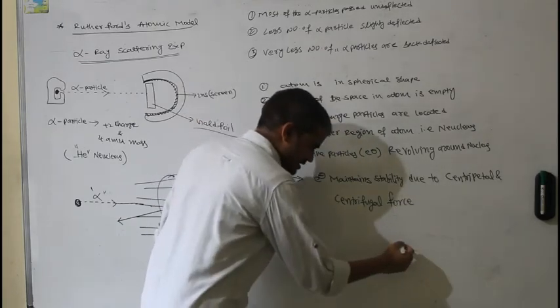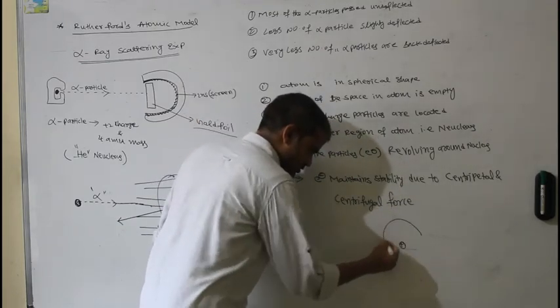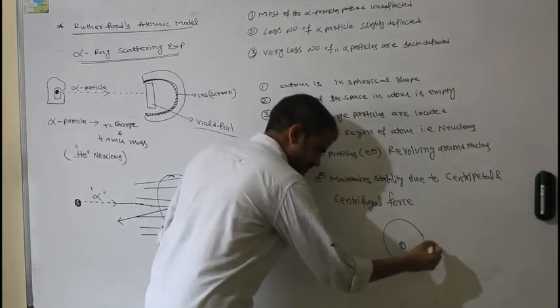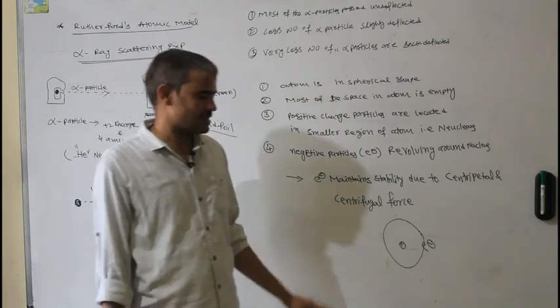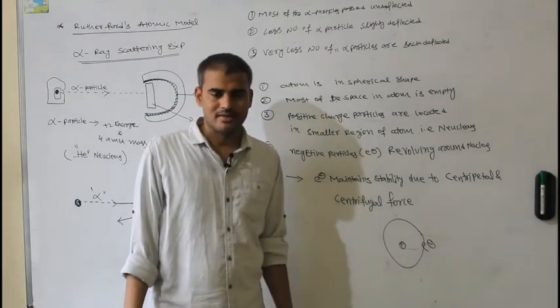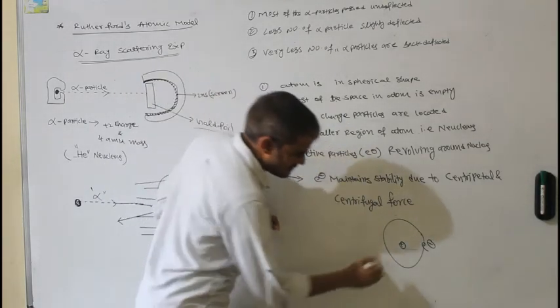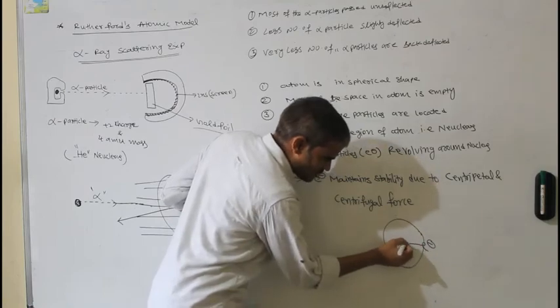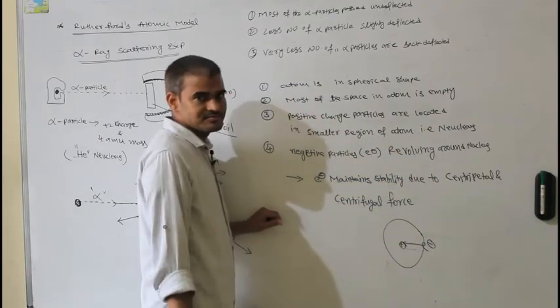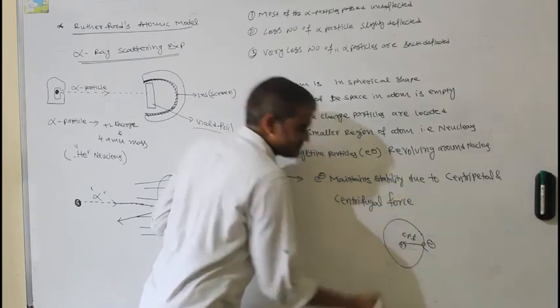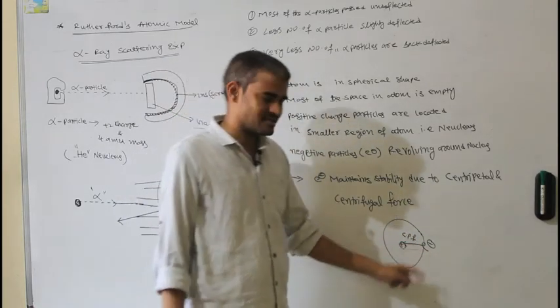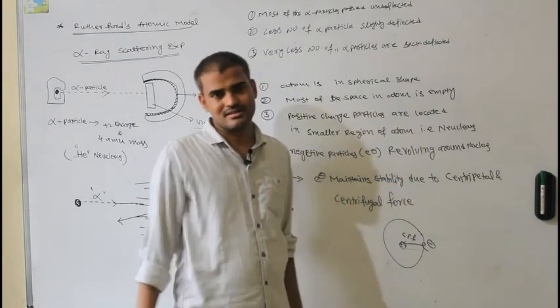If this is the nucleus and the electron is revolving around it, two forces act on the electron at the same time. One is that the electron is attracted towards the positive nucleus. This we call centripetal force, because positive and negative attract each other.